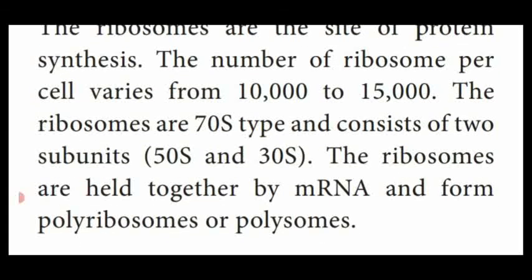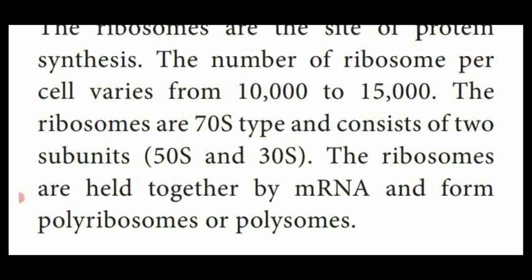So these ribosomes, how many ribosomes are there? 10,000 to 15,000 ribosomes which are held together by an mRNA strand, messenger RNA strand, to form a polysome or polyribosomes.